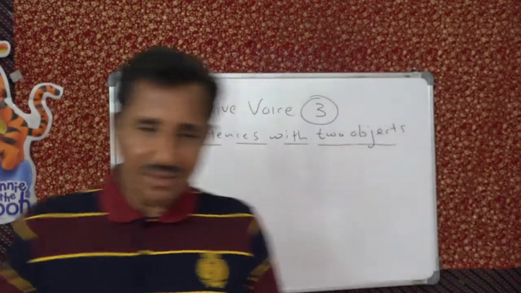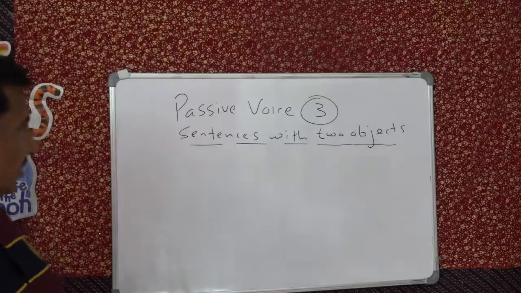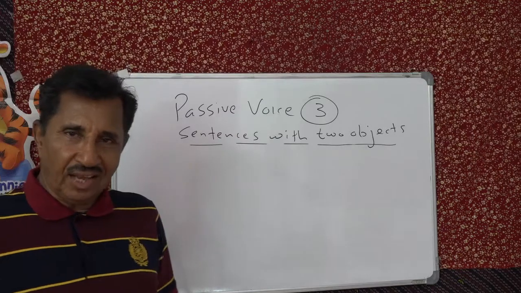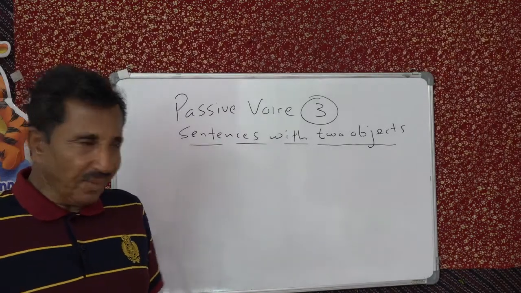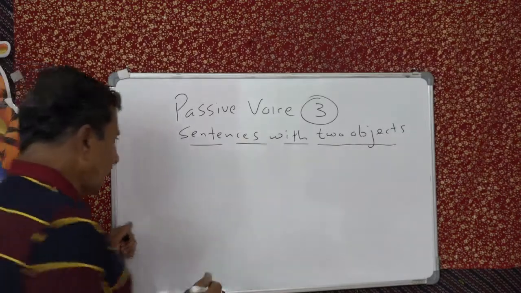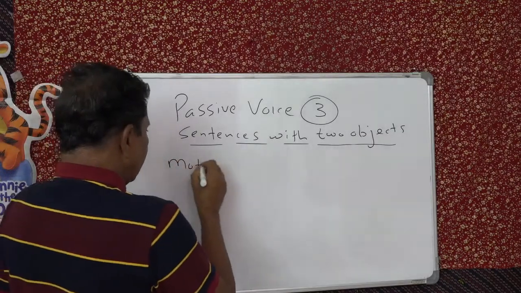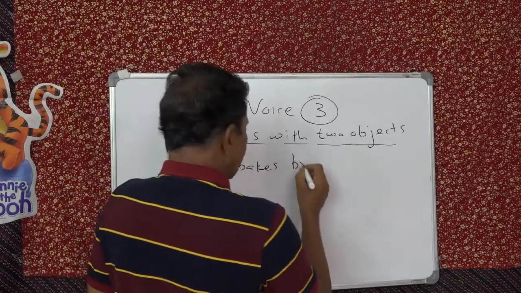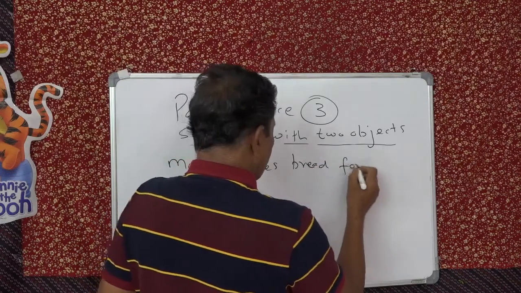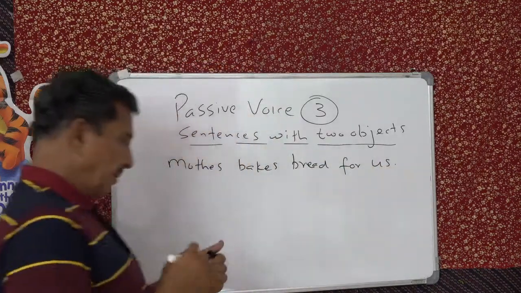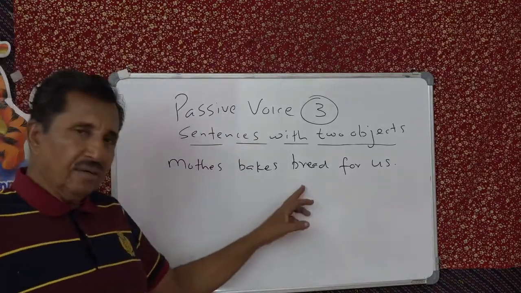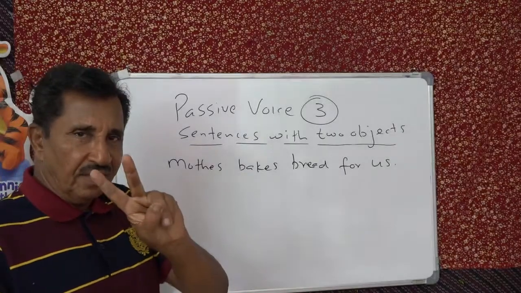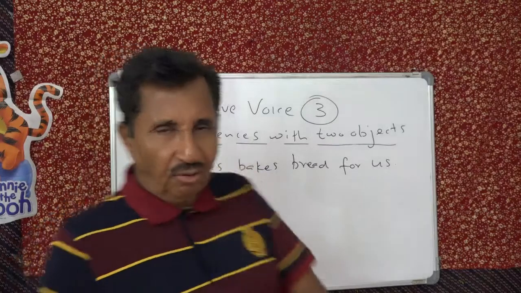How is life after the passive? Fine? Okay. Now you have got sentences with two objects. Which object will you take as the subject of the passive? Simple. Say a sentence like this: Mother bakes bread for us. Simple. Mother bakes what? Bread. For whom? For us. So two objects. Now how to find out whether there is an object or not?